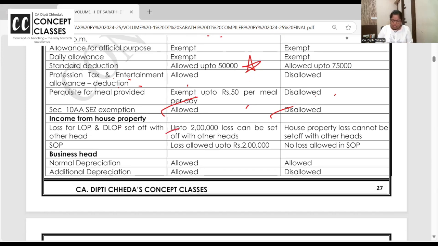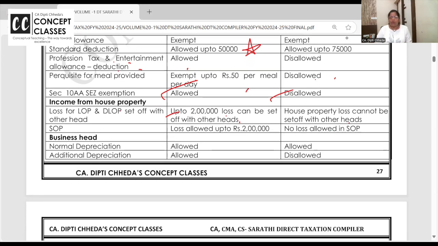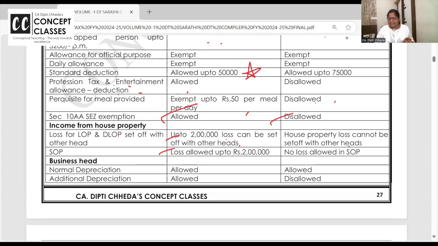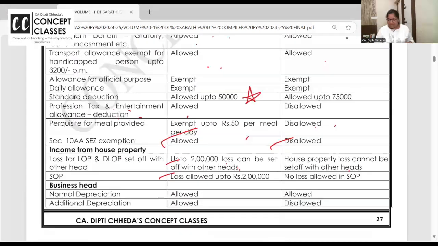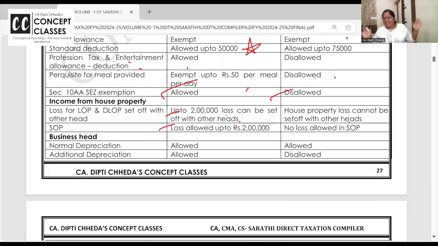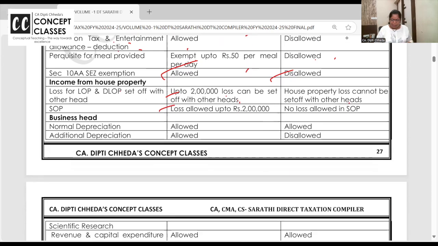House property loss up to 2 lakhs can be set off with other heads in the old regime. In the default tax regime, house property loss will be carried forward. It cannot be set off with other heads. In case of self-occupied property, loss up to 2 lakhs is allowed in the old regime. In the default tax regime, for self-occupied property, no loss is allowed. All this we have seen earlier also.